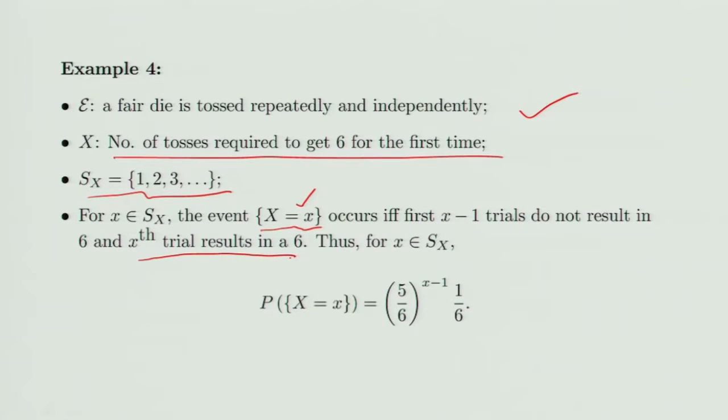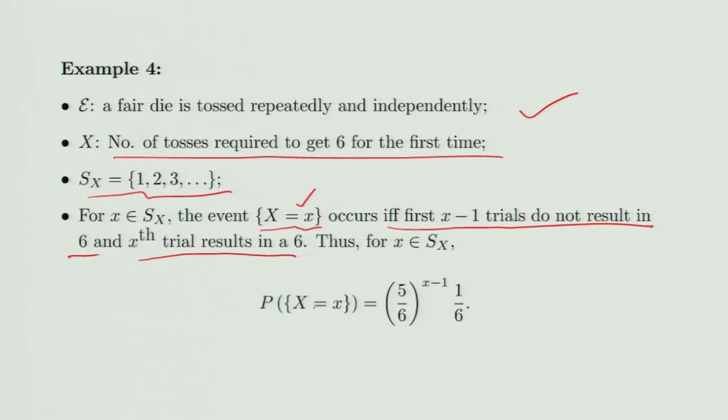And in the first x minus 1 trials I did not get a 6 at all, because had I got a 6 I would have stopped. So X equal to x occurs if and only if the first x minus 1 trials do not result in 6 and the xth results in 6. So the probability X equal to x is: first x minus 1 do not result in 6.